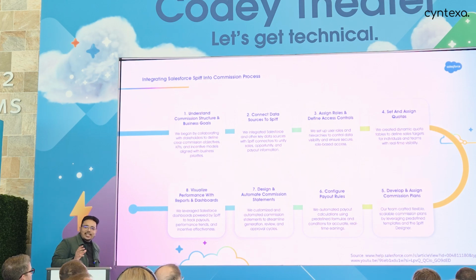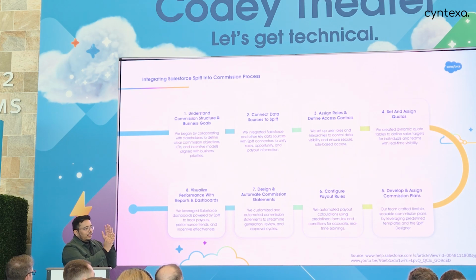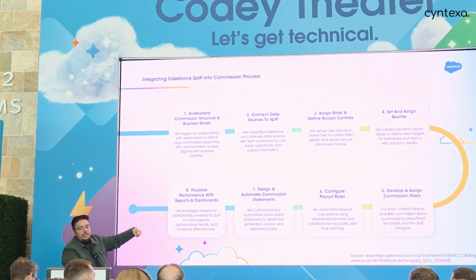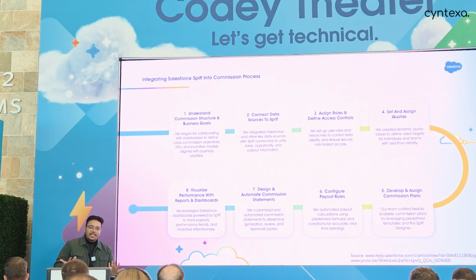Then we set and assigned quotas. We identified, okay, if these users are from the New York region, then this is going to be the quota for them. If they are from the California region, this is going to be the quota for them. These are the quotas that are going to be for the team itself only. We worked towards that. And then we created commission plans.